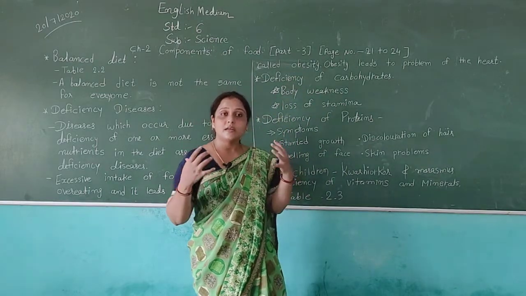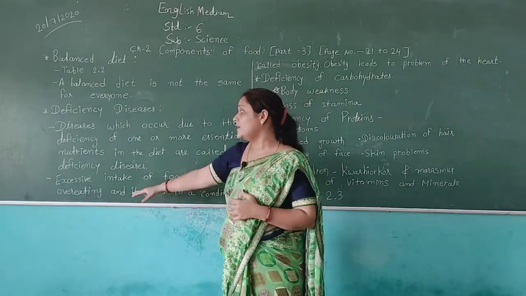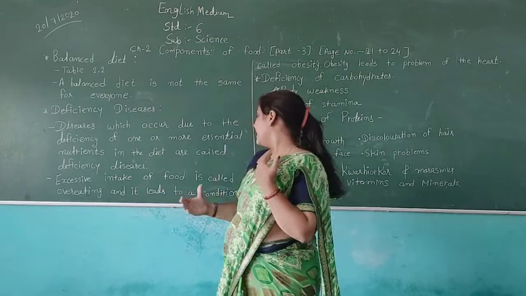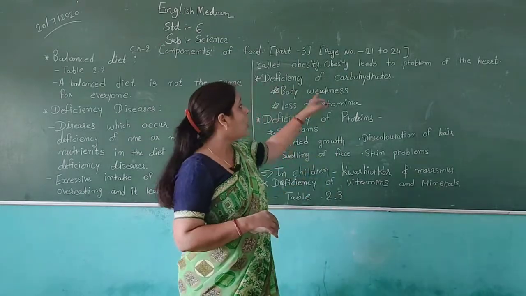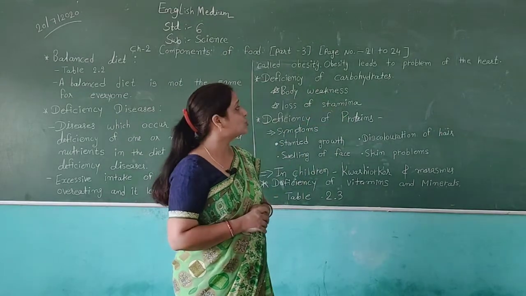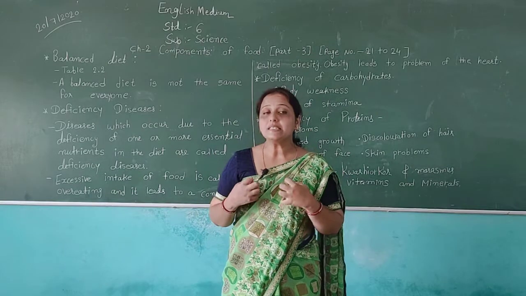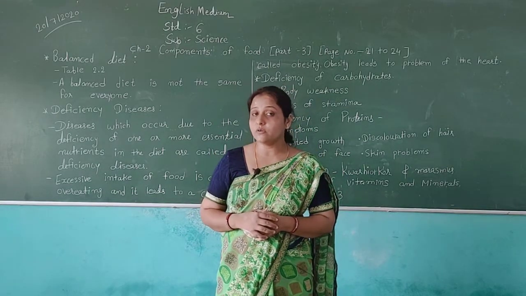Obesity means if we eat lots of food at a time, it leads to a condition called obesity. Obesity leads to problems of the heart. If obesity develops in our body, then our heart will suffer from many types of diseases.